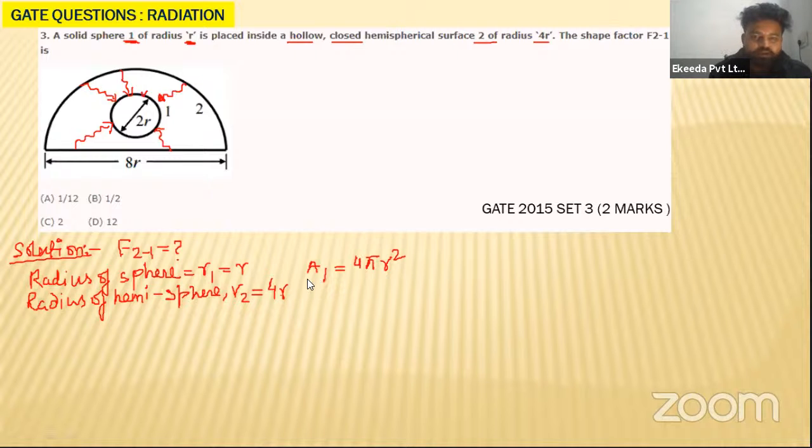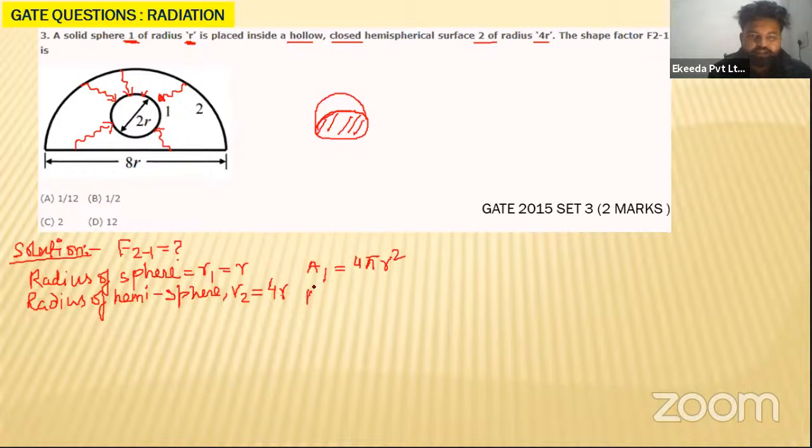That is simple. Now, what will be the area A2? Simple question they are asking. That is for the hemisphere. There will be some particular portion for this, so I'm taking it from basic to advanced level, so don't worry. This will be a circle, my dear students, having radius 4R.